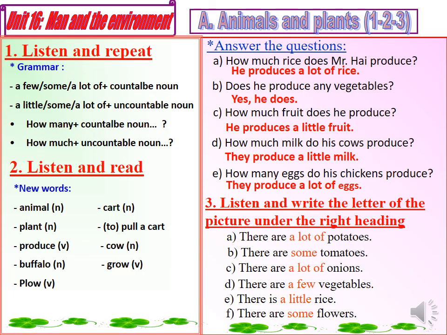So we have finished section A, animals and plants. Now in this slide, I will summarize the whole contents of section A. You must write in your notebook.